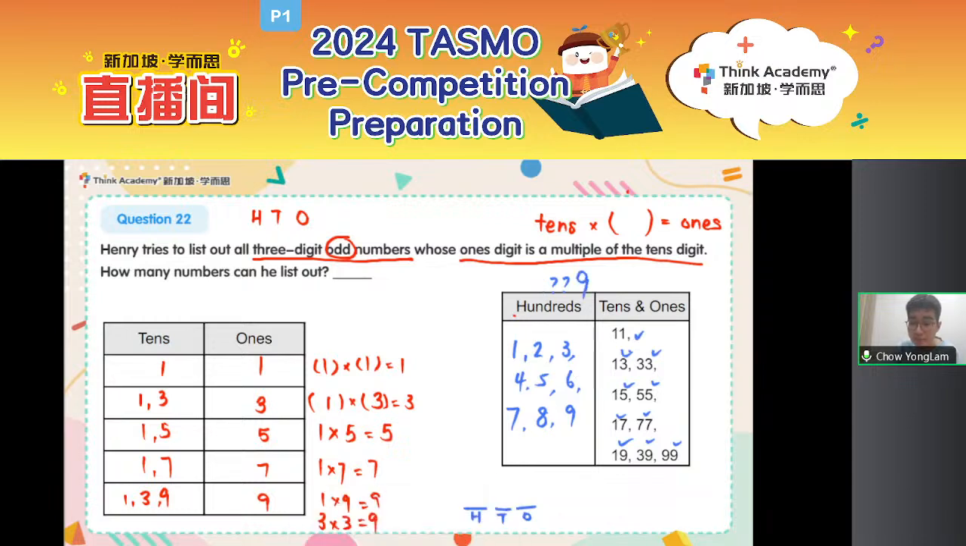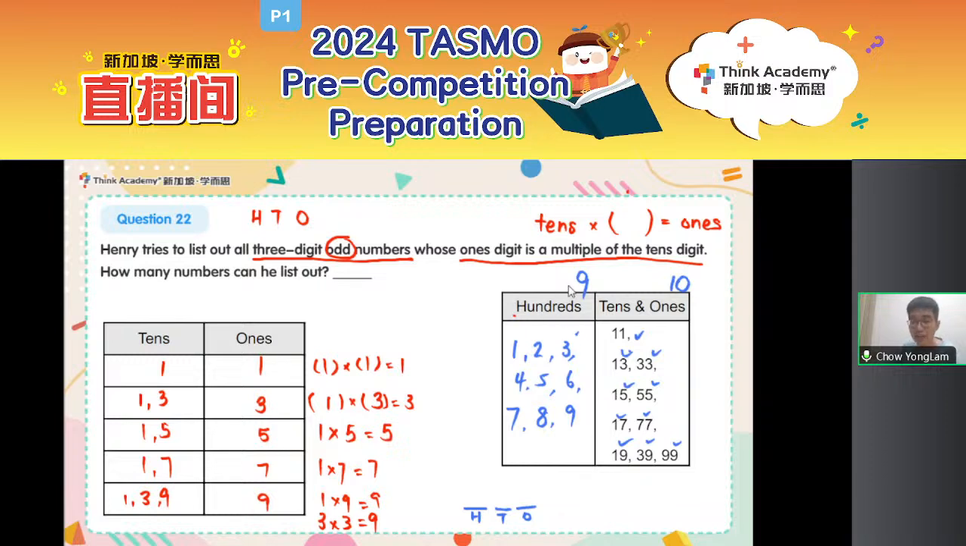Let me erase a bit. 9 ways to choose the hundreds. For each way, 10 ways to choose the tens and ones. Each hundreds digit has 10 ways to choose the tens and ones. If there are 9 hundreds digits, how many ways in total are there to form this number?